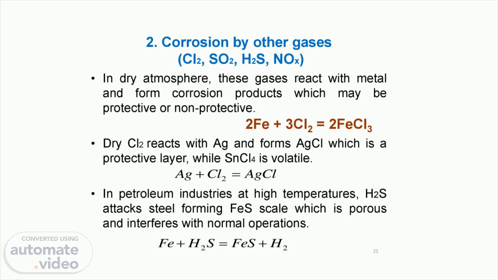While if it reacts with tin, it forms tin chloride, which is volatile in nature. In most of the petroleum industry, at high temperature, hydrogen sulfide attacks steel and forms Fe sulfide scale, which is porous in nature, and most of the time it interferes with normal operations.